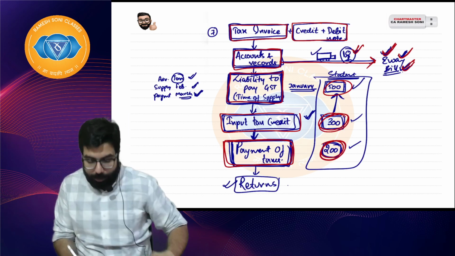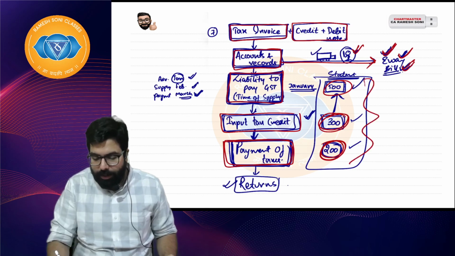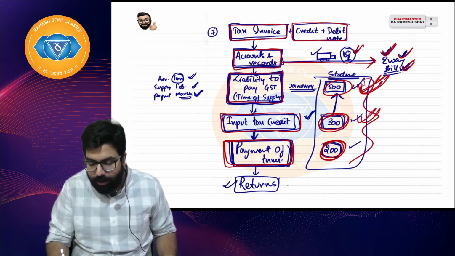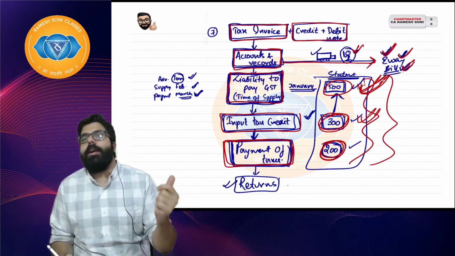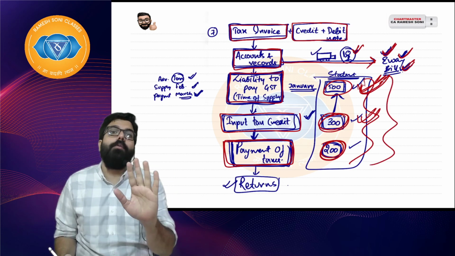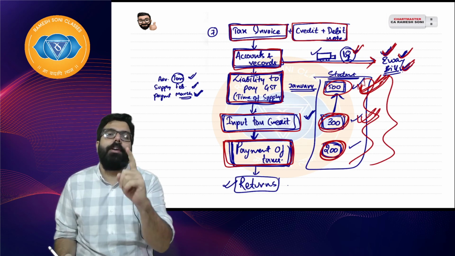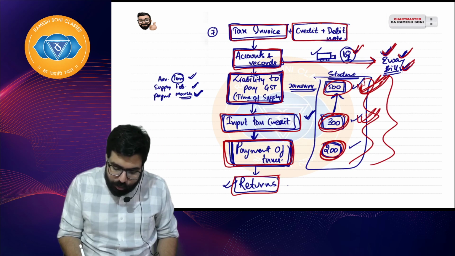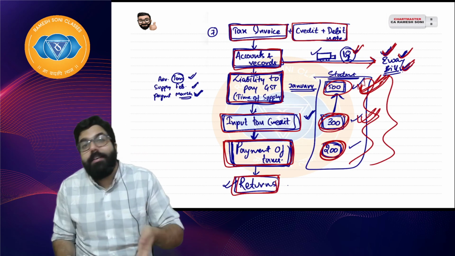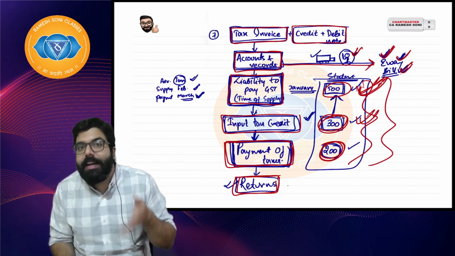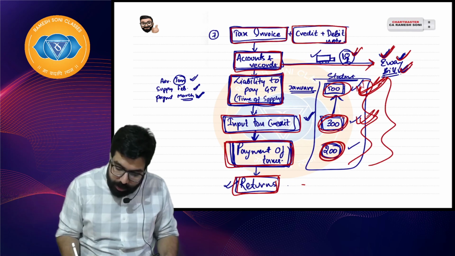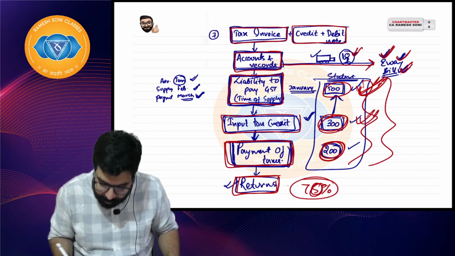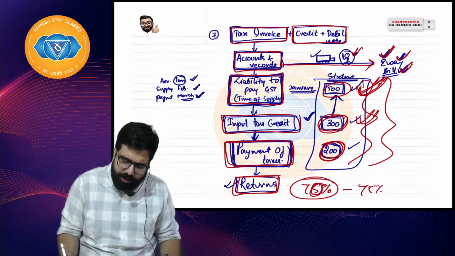Once I make the payment, all this detail, my purchase detail, my sales detail, all this complete detail I'll have to provide to the government. Government has told you will have to provide it in some forms. Those forms are known as returns. So simple, everyone. Just imagine, till here once we are done, and in detail when we learn all this chapter, you are done with 75% of your GST. Almost 70 to 75% of your GST is done.